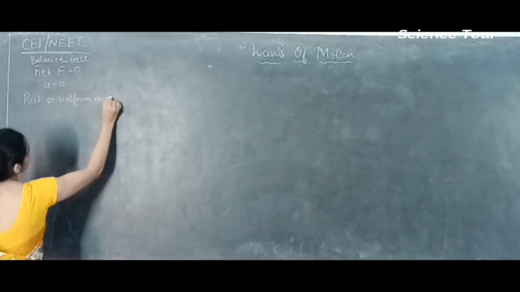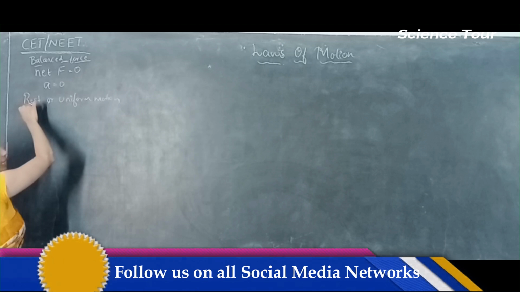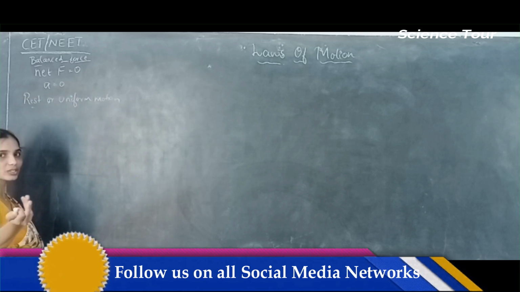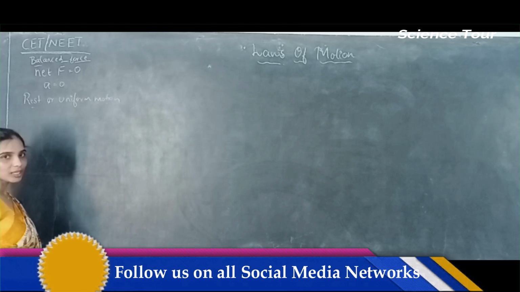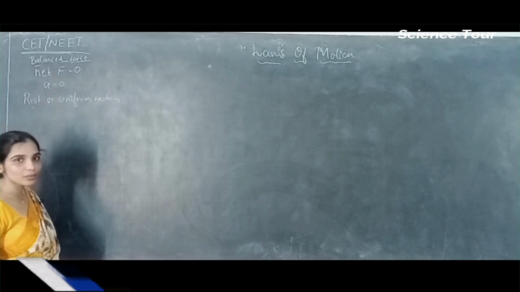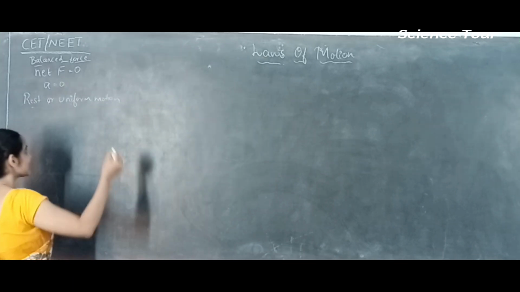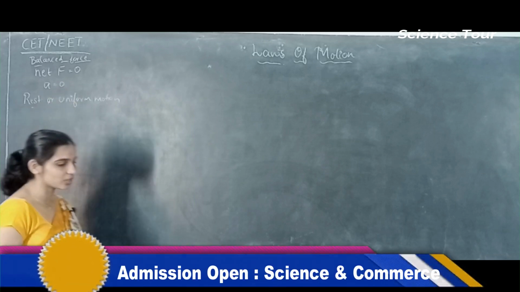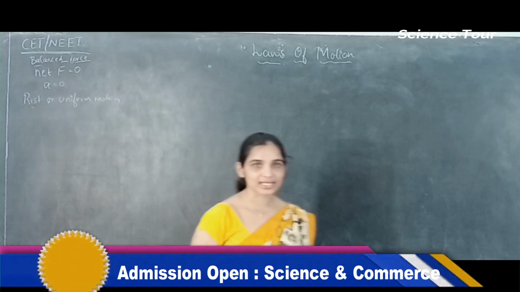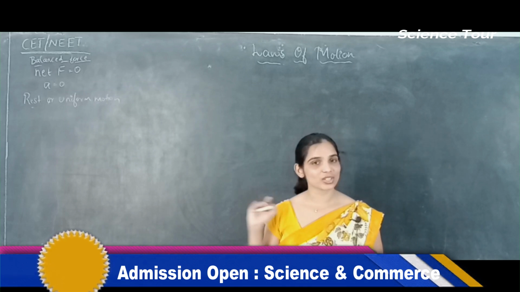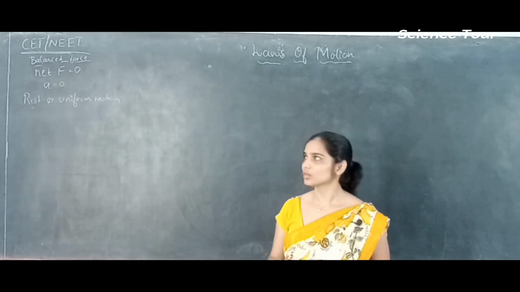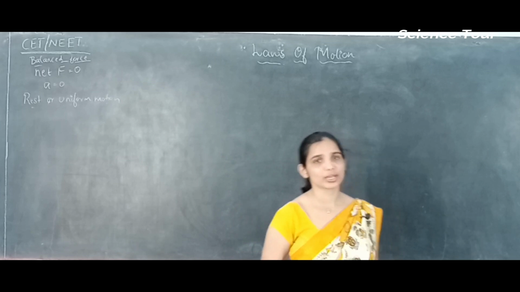When the body is at rest, there is no velocity, so there is no acceleration. When the body is under uniform motion, the velocity of the body is constant. If the velocity is constant, acceleration is 0. So that you should know. Acceleration is 0, then the state of the body is either at rest or under uniform motion. So this is about balanced force.